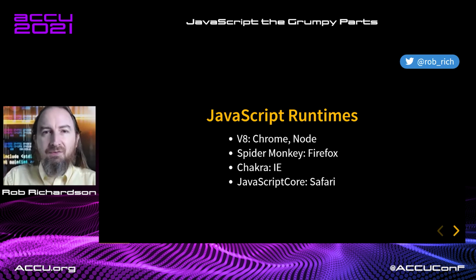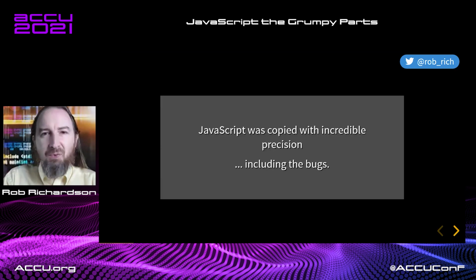So we don't really have any weirdness in how JavaScript behaves. Back in the day, we had a lot of differences, but it wasn't JavaScript. It was in the document object model, the DOM, the way we addressed HTML elements. So we had a lot of weirdness in how we connected to the HTML, but the JavaScript engine itself was amazingly compatible. JavaScript was copied with incredible precision, including the bugs. So all of the engines function pretty much the same. If we can write JavaScript, it will work anywhere.